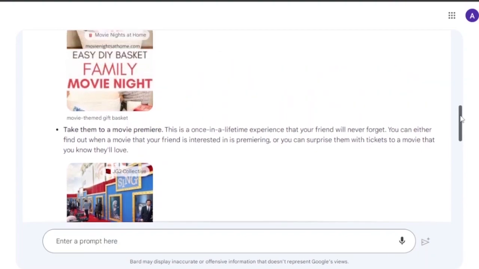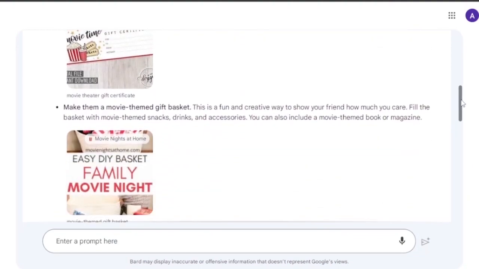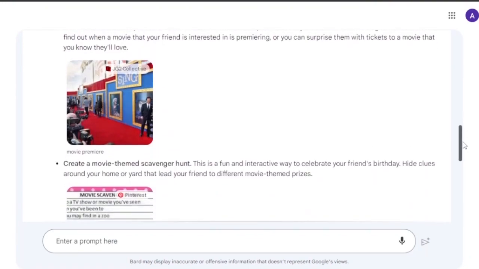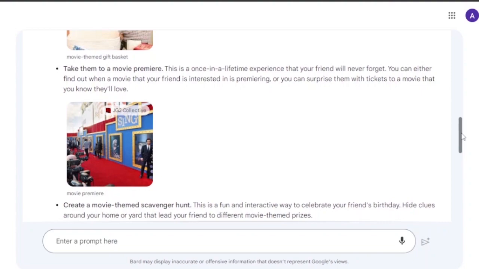Rather than me going to Google and searching for a DIY family movie night basket myself, Bard has already given it to me. Because it is powered by Google, all the information available on Google can be integrated into Bard, which is the most amazing thing, because Google is the source of information that a lot of people use, and they can search for anything on Google and get their answers.